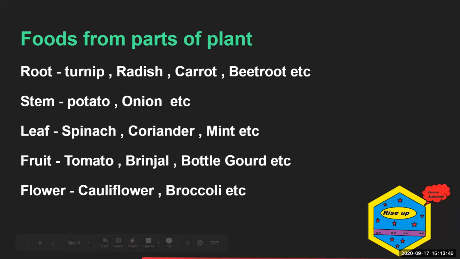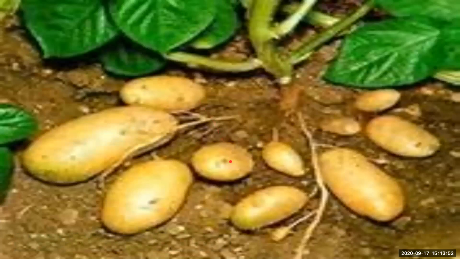From the stem we get potato, onion. Like here you can see we have potato. These are the roots, and this is our potato, like its stem. And from the potato there's a leaf growing there.